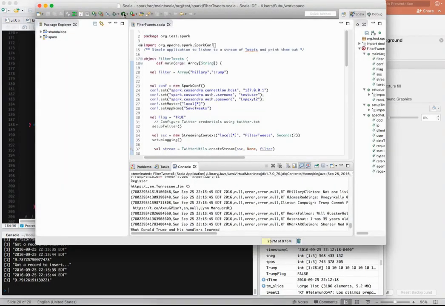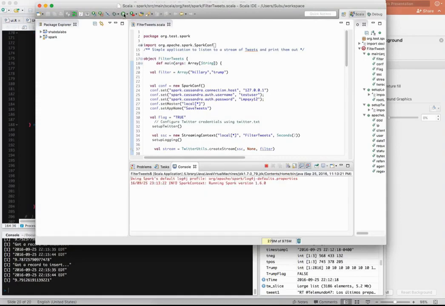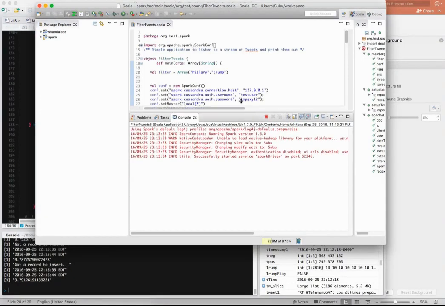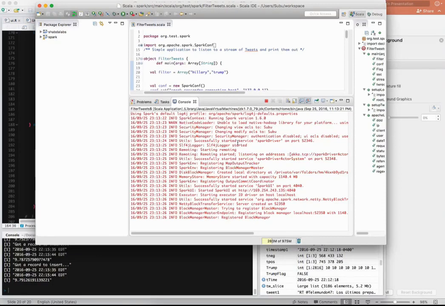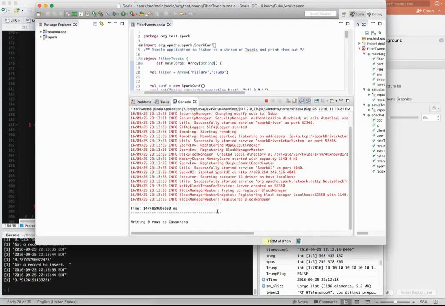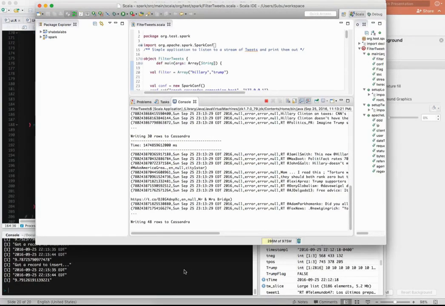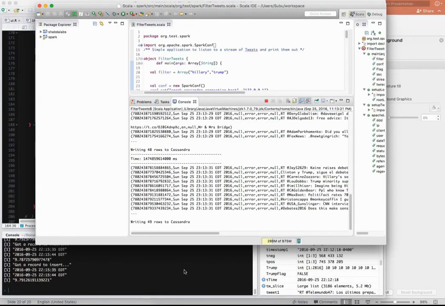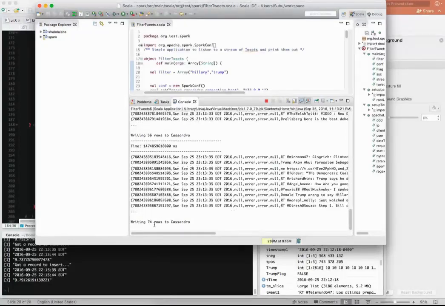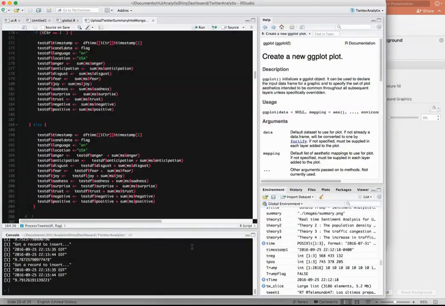Okay, now as we said, we are going to run the Spark streaming program as well as the R parser program in parallel. This is kicked off right now. Okay, now writing 0 rows. Now it started writing 30 rows, 48 rows to Cassandra. That means every second it uploads around 50 to 70 records into the Cassandra database.